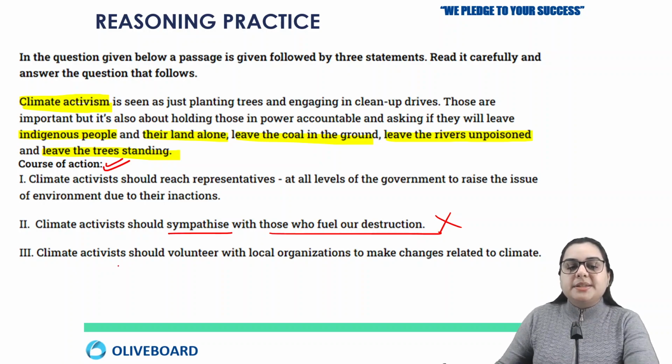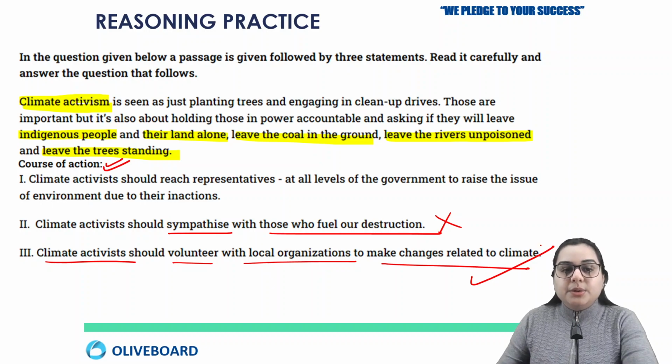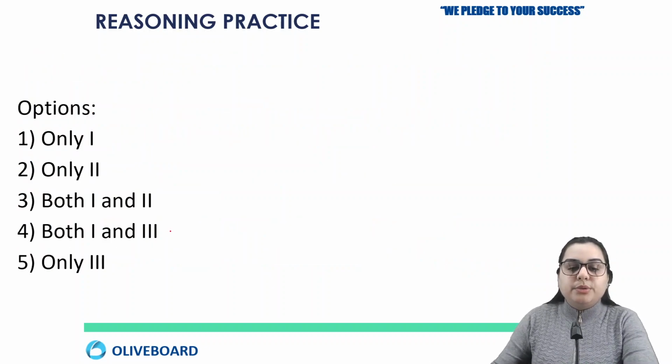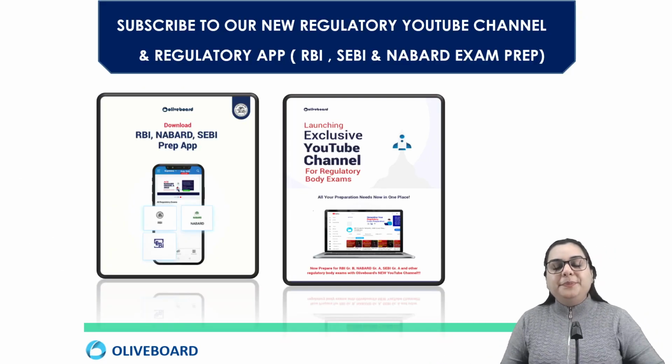The third one says climate activists should volunteer with local organizations to make changes related to climate. This is also true. So according to the problem, climate activists have to do something. The first and third courses of action define their valid action, and hence your answer here will be both 1 and 3 follow, that is option number 4.